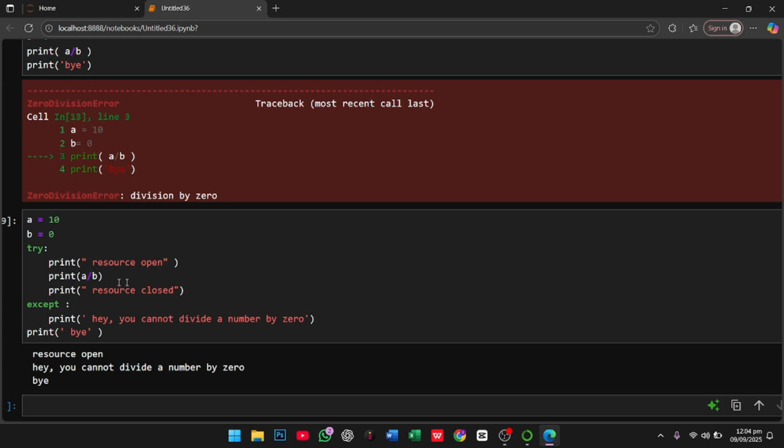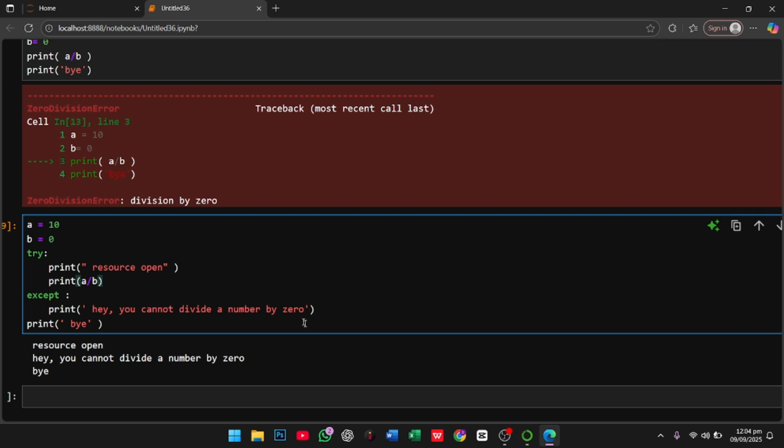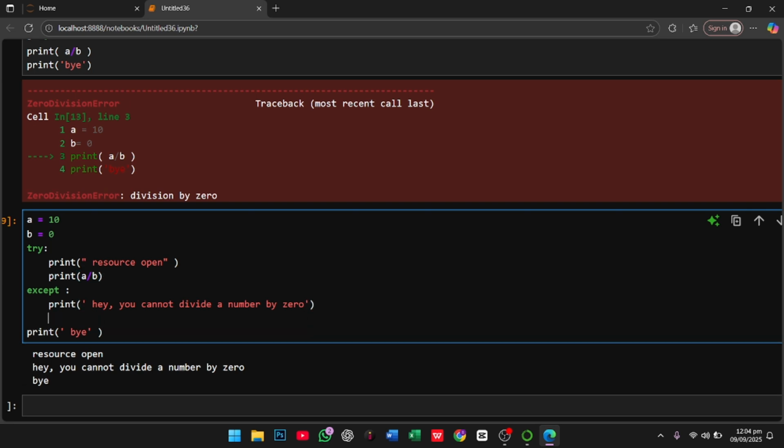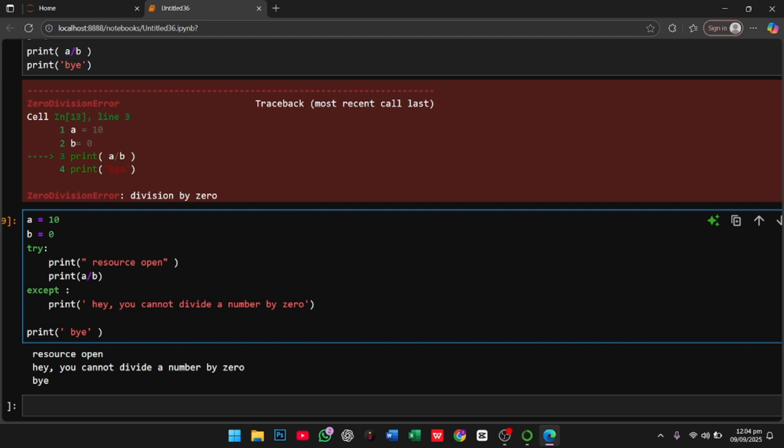If I remove this, here we have to print "resource closed".